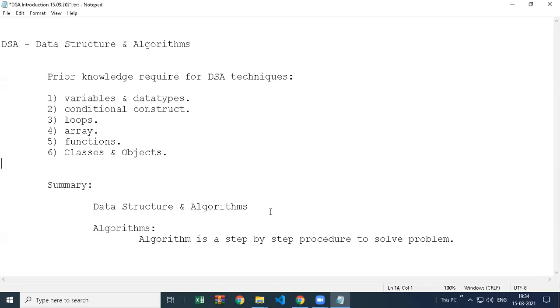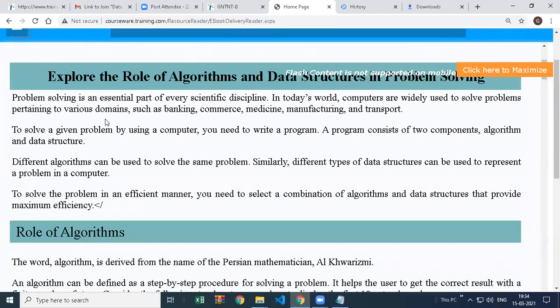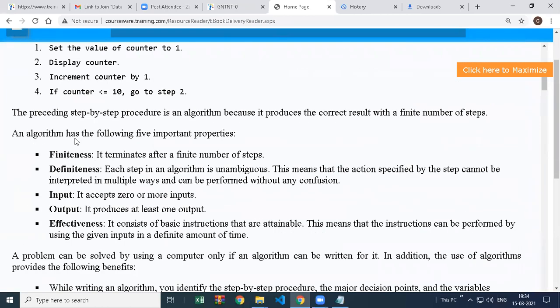After understanding the algorithm, there are some important properties of an algorithm, because they are also asked in exams, so we will see the properties. The first property of an algorithm is finiteness. Finiteness means it should have a finite number of steps.